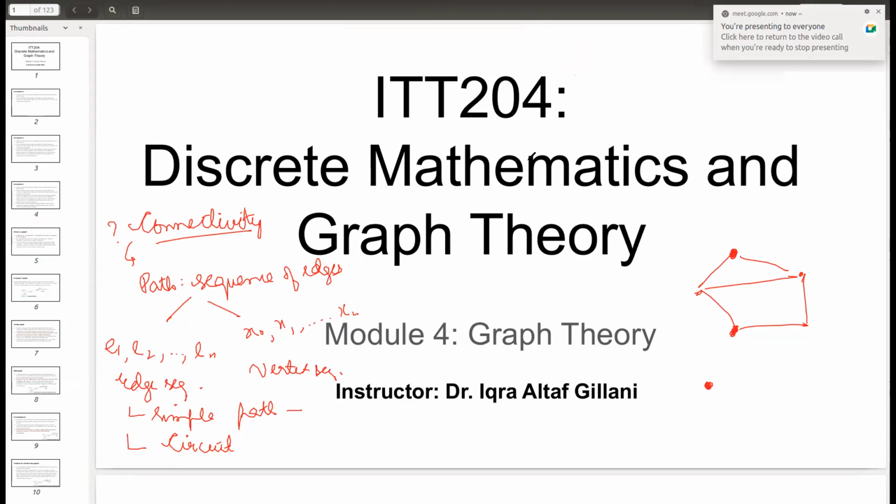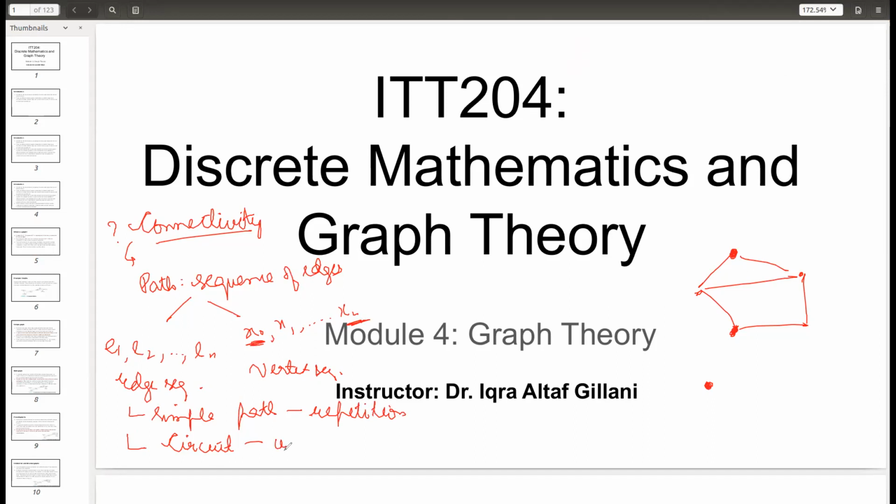When no edge or vertex is repeated. Exactly. So when there is no repetition of an edge or a vertex, you say that the path is simple. And when do we say that it's a circuit? We say that it's a circuit if the starting vertex is the same as the end vertex. So if your starting vertex x0 is u, then your last vertex is also u. Then you say it's a circuit.